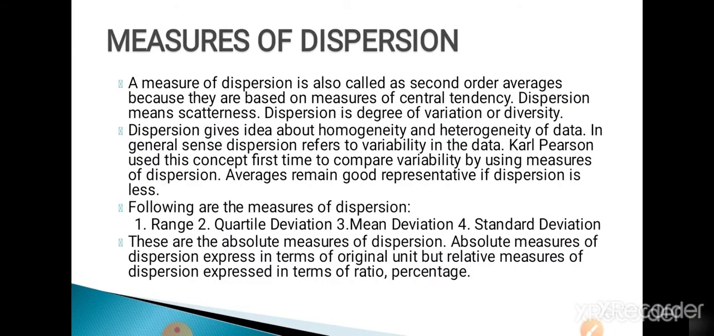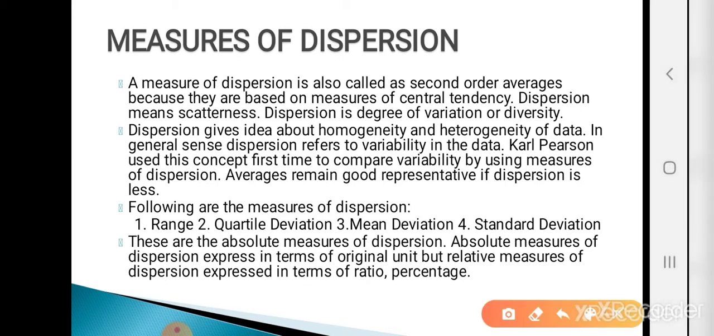Measures of dispersion are also called second order averages because they are based on the measures of central tendency. In previous lectures we already learned the different measures of central tendency like arithmetic mean, geometric mean, harmonic mean, median, mode, quartile, deciles and percentiles. Measures of central tendency are called first order averages and measures of dispersion are called second order averages because they are totally based on the measures of central tendency.